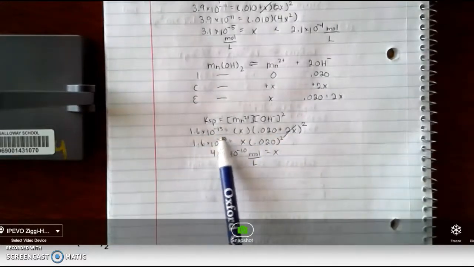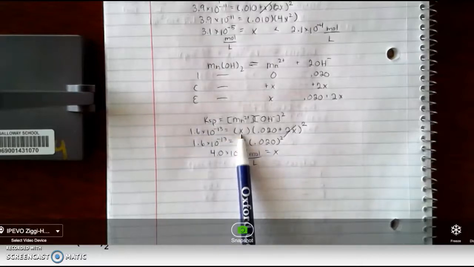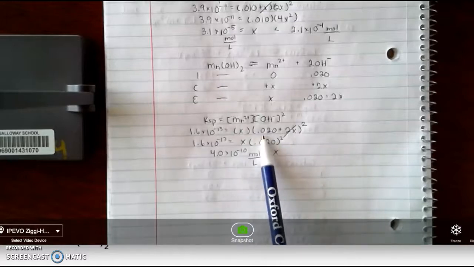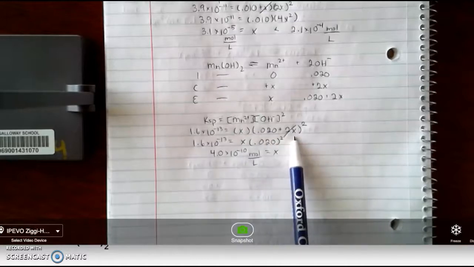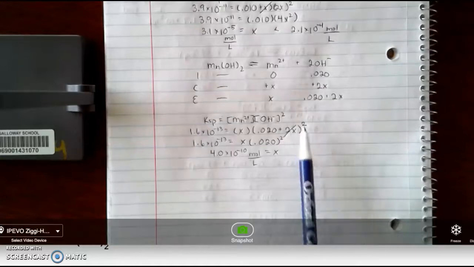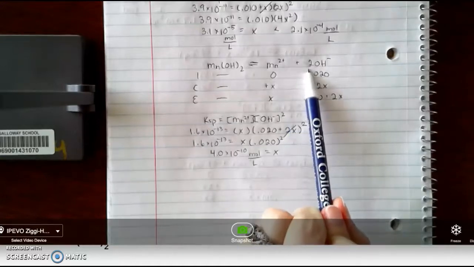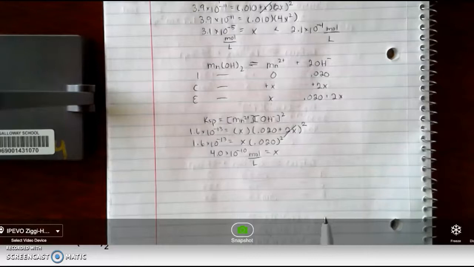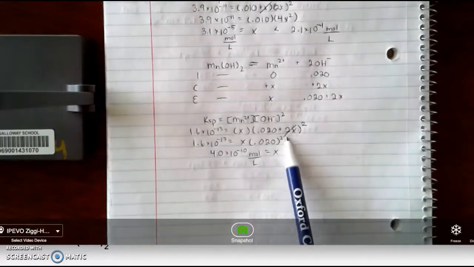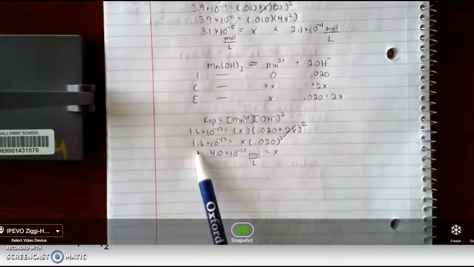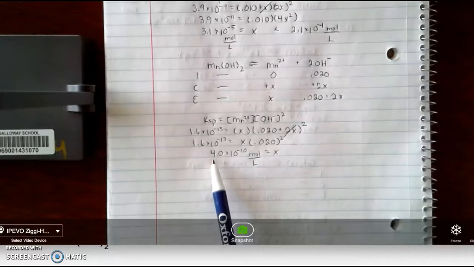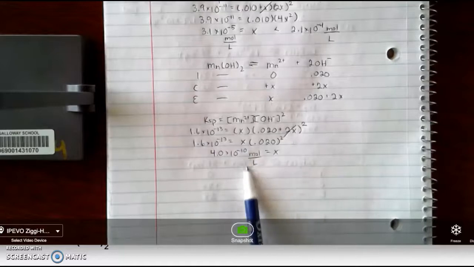Our KSP is 1.6 times 10 to the negative 13th. The manganese concentration is x, and the hydroxide concentration is 0.020 plus 2x, all of that squared because of the coefficient of 2 in our equation. We can still make the small x approximation, so we ignore the plus 2x. Solving for x, I get that my solubility is 4.0 times 10 to the negative 10th moles per liter.